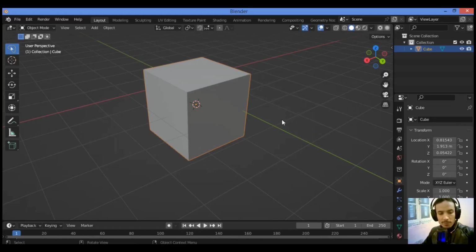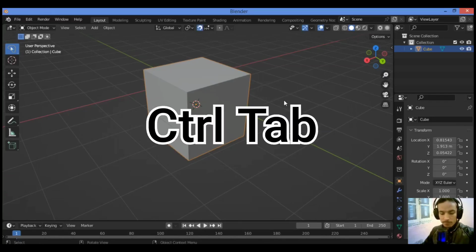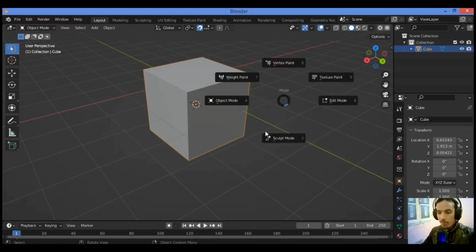Also, we have the shortcut Control Tab if you want to move in between object mode, weight paint mode, and toggle any mode you want. So Control Tab is gonna be showing this interactive pie menu. If you want to change in between texture paint, vertex paint, object mode, sculpt mode, edit mode, and weight paint, it's an interactive pie menu for fast workflow.